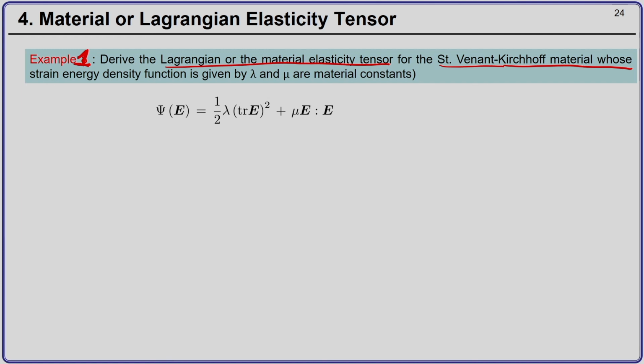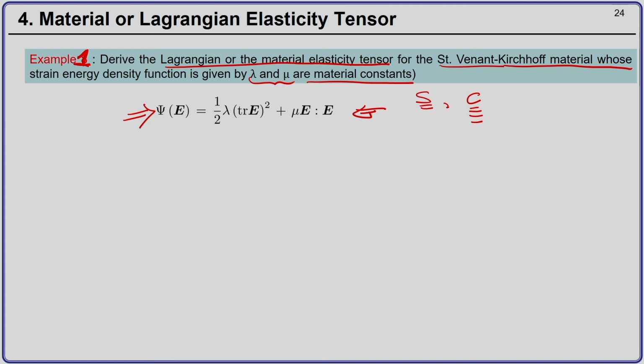And for these materials, the strain energy density function is given by this expression, where lambda and mu are the material constants. So, your job is now to get the second Piola-Kirchhoff stress tensor expression and also get the expression for the material elasticity tensor.